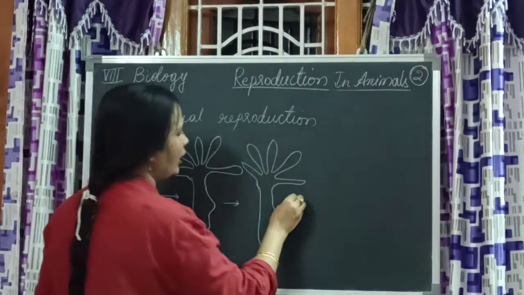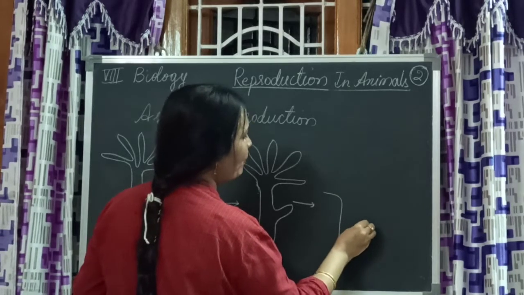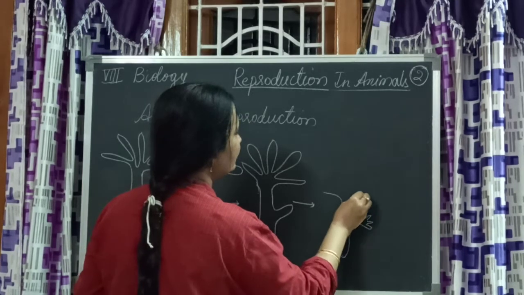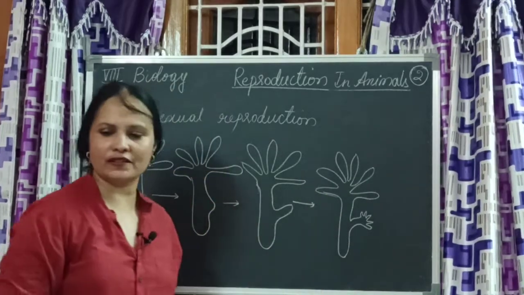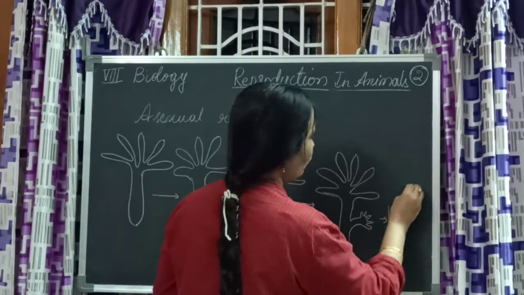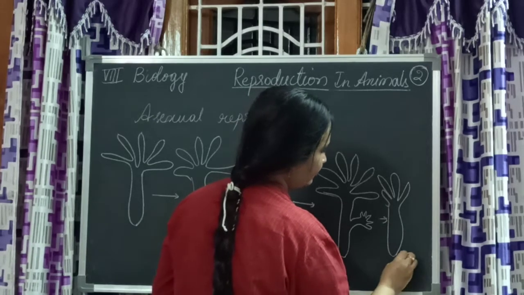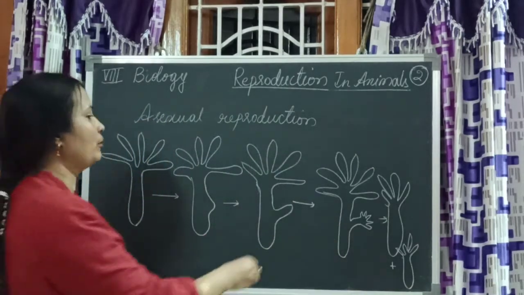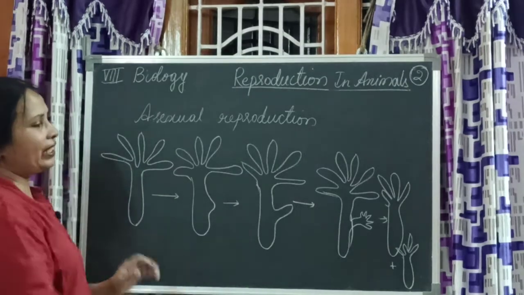In the next stage, you notice that the bump is developing finger-like projections, just like its mother. And the next thing you notice is one big hydra, and then it gets detached from the mother like this. So this is how budding takes place.